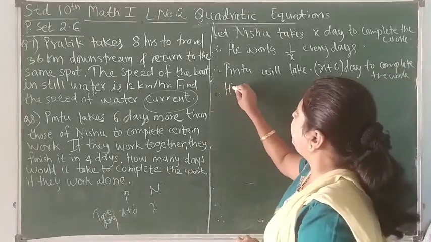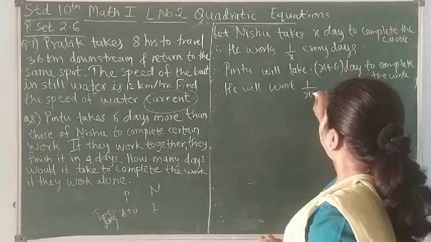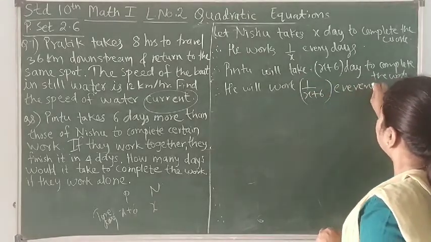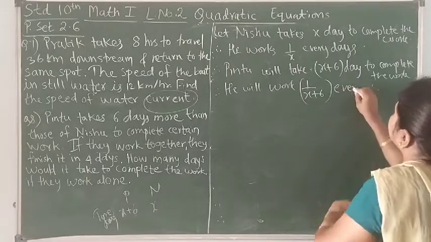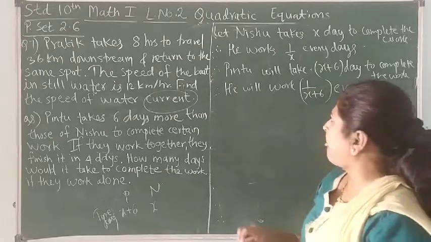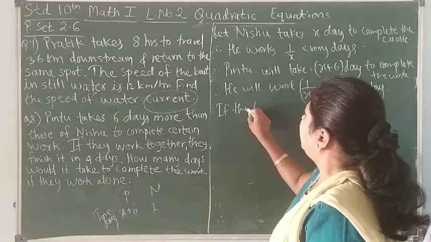Therefore, he will work 1/(x plus 6) every day, on one day. Okay.